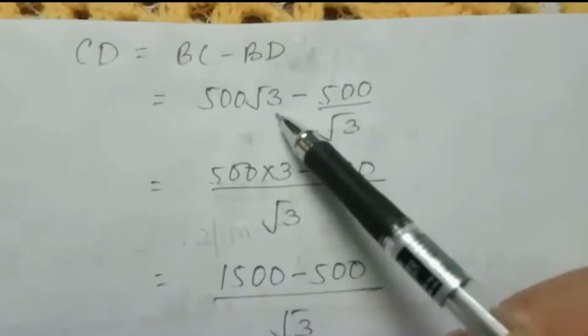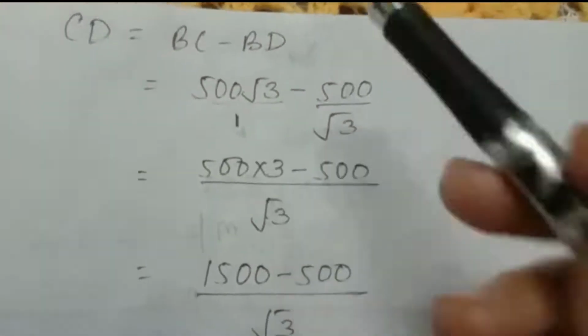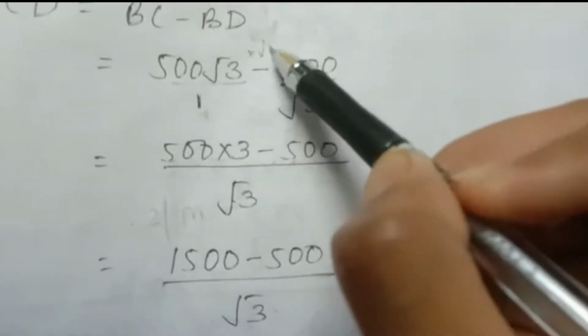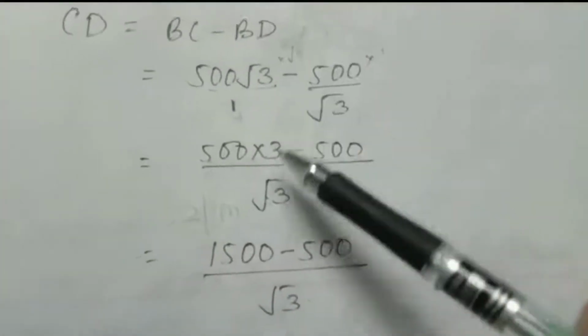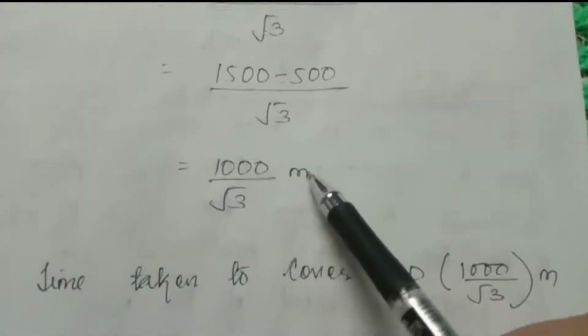BC is 500 root 3 and BD is 500 by root 3. Now take LCM, write here 1. Then the LCM of 1 and root 3 is root 3. So here you have to multiply by root 3 and here you have to multiply by 1. So 500 into root 3 into root 3, 3 minus 500. 500 into 3, 1500 minus 500 is 1000 divided by root 3 meter.